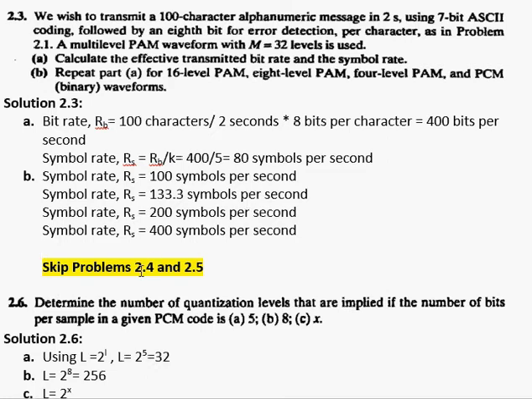Moving on to the next problem, we have to skip problems 2.4 and 2.5 because these are more theoretical things that we have already covered. So you do not need to solve problem 2.4 and problem 2.5.